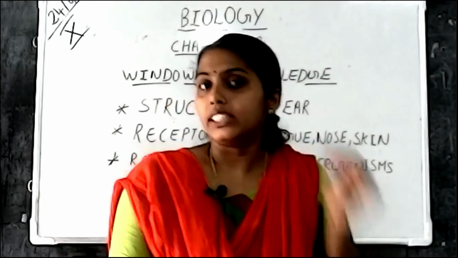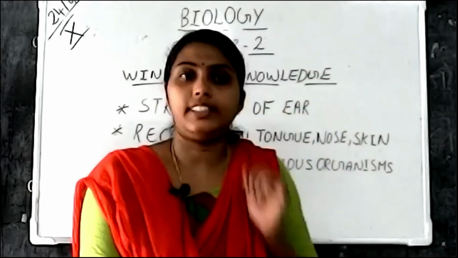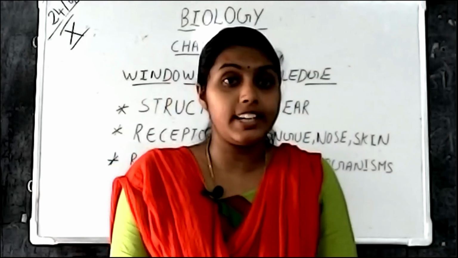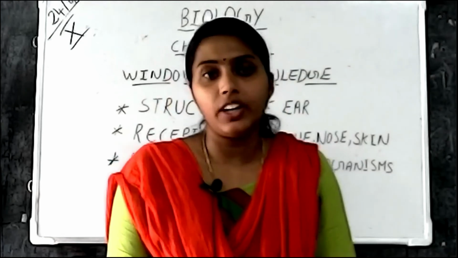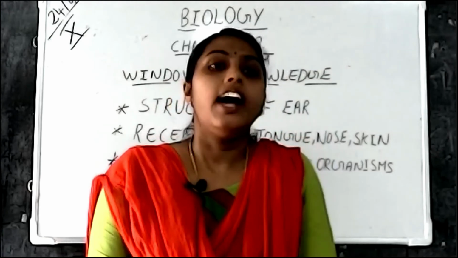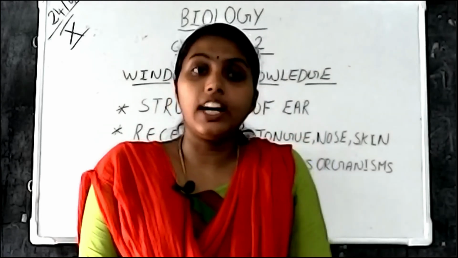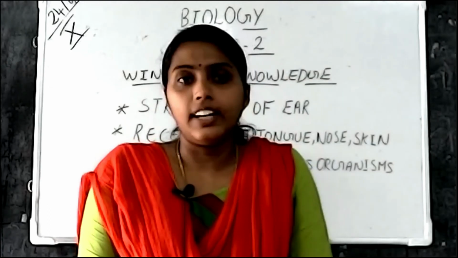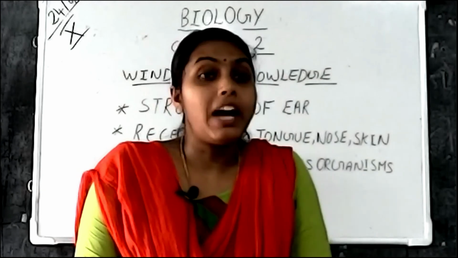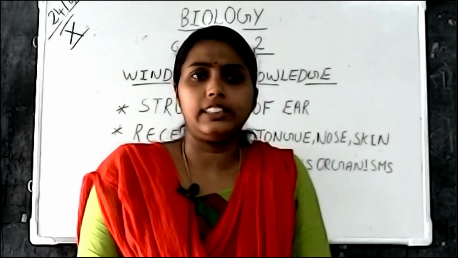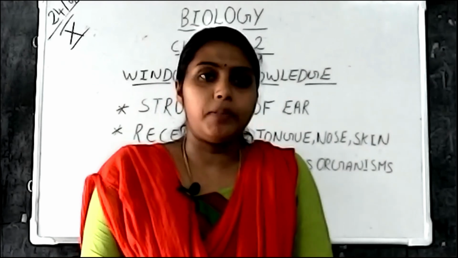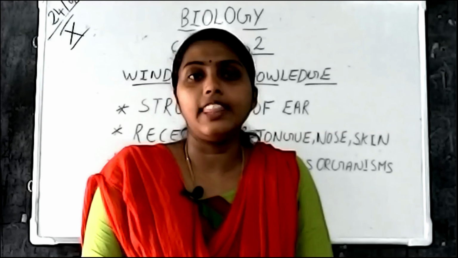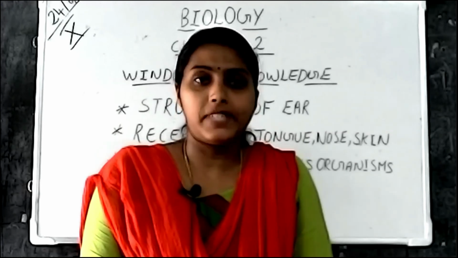So I think it's clear for you about the parts of the ear. Once more, I will tell you, this is the pinna. This is the external ear part, and this pinna collects the sound waves and sends them through the auditory canal. You have already seen the auditory canal in the picture and the video. Through the auditory canal, the sound reaches the tympanum, and the tympanum vibrates, and that vibration is sent to the malleus, incus, stapes, that is, the ear ossicles in the middle ear, and they also get vibrated, and that vibration through the oval window reaches the internal ear, and the internal ear part, the cochlea, helps in hearing.